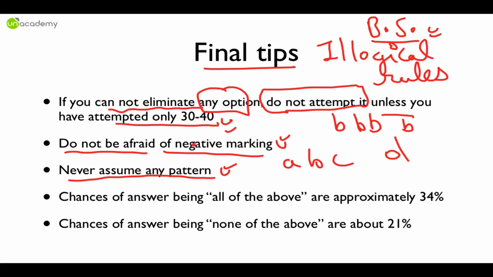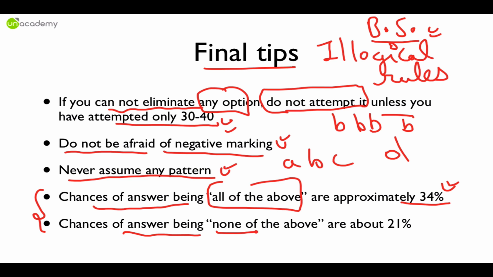And now these are the last 2. The chance of the answer being all of the above is 34%. So if you see all of the above as an option, unless you are 100% sure that it is not the answer, please eliminate it carefully only. If you think that it can be the answer, just attempt it. And the chance of the answer being none of the above is about 21%, as I have told you. So unless you are 100% sure that this cannot be the answer, do not attempt it.